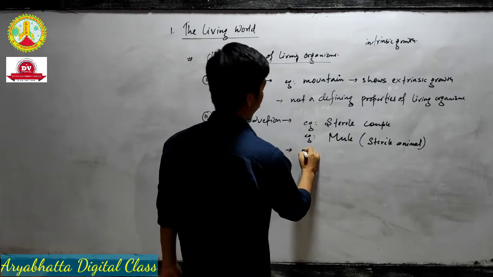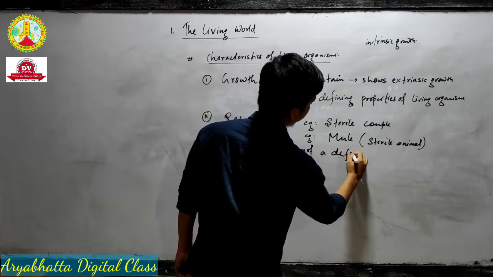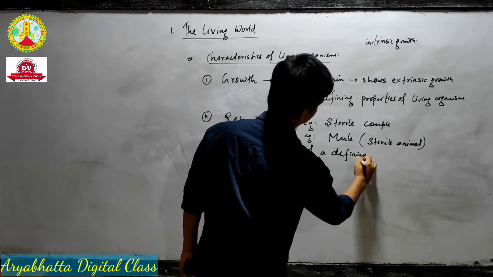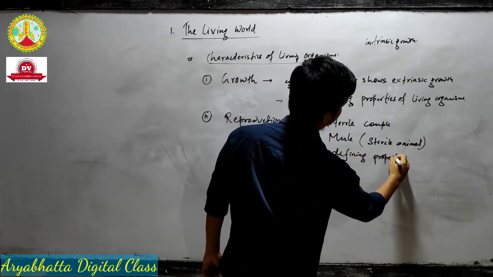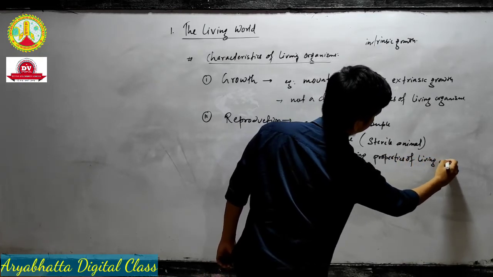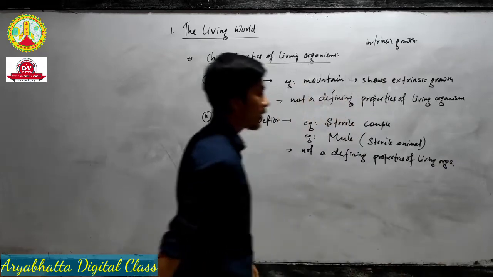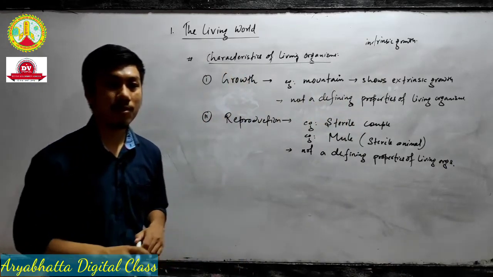So it is not a defining property of living organisms. Which two characters are not defining properties of living organisms?